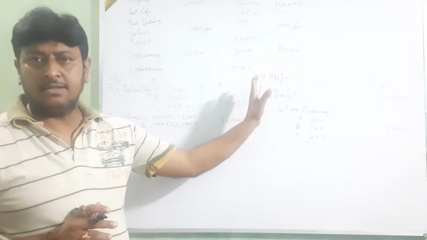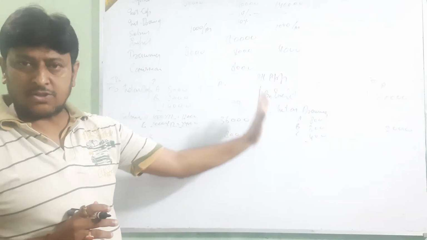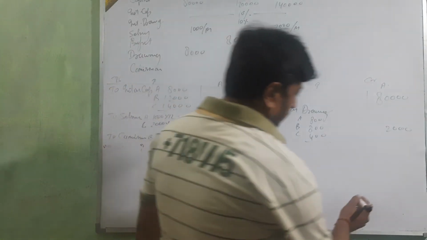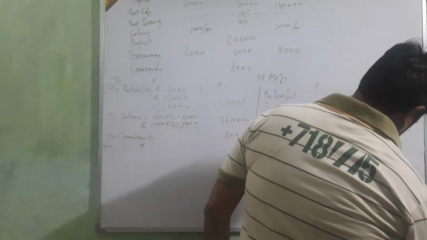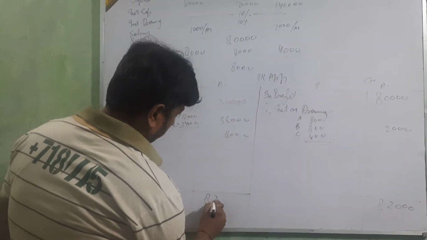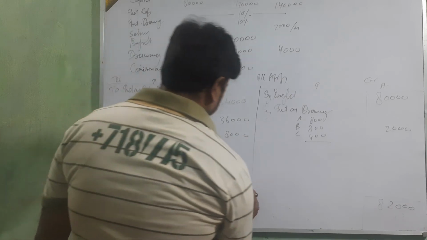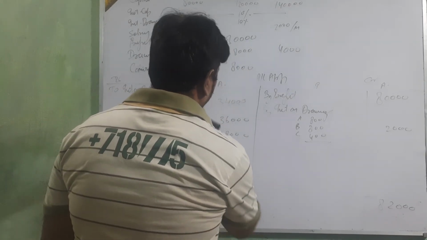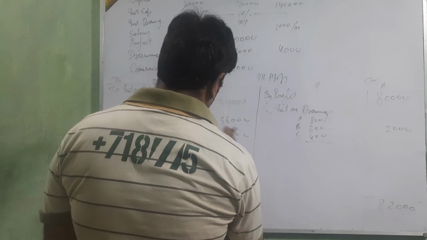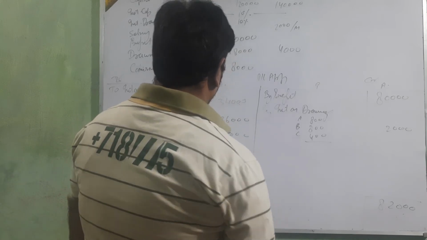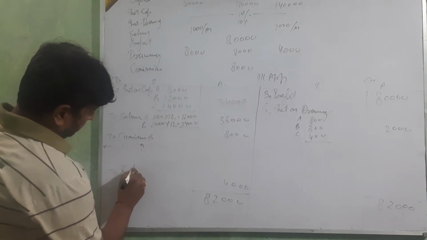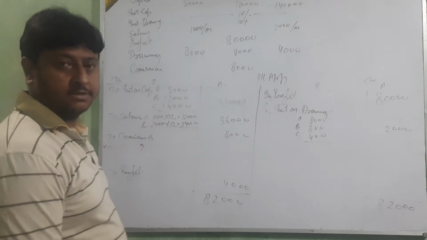First showing PL, then interest on drawing. Just calculate 82,000, 82,000. 4,000 is profit. Okay, clear?